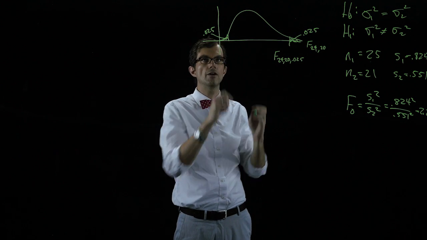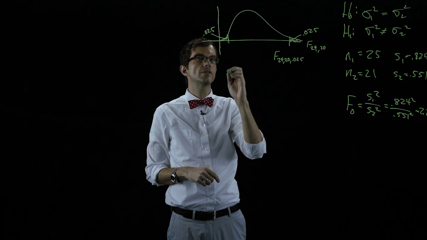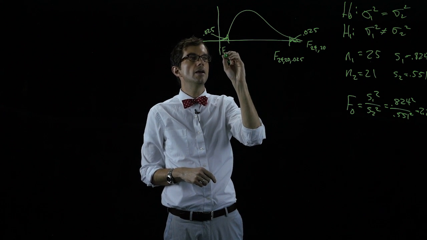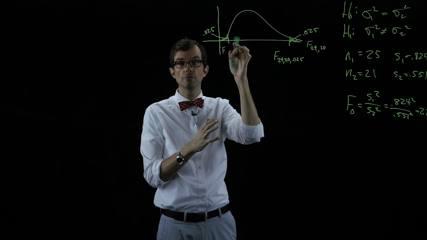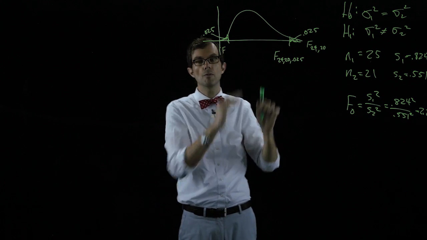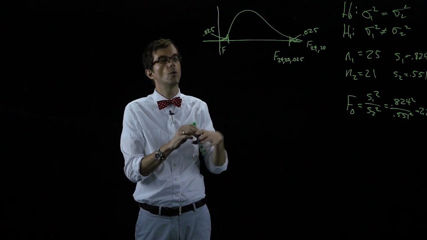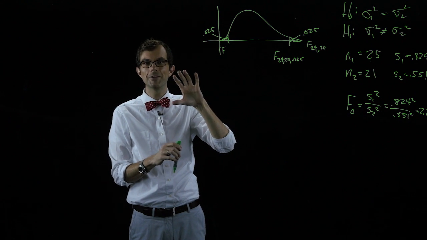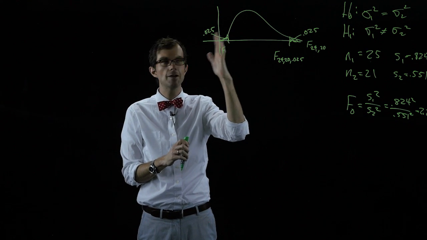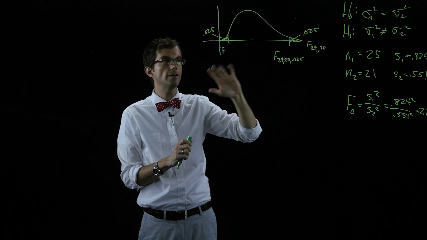And for down here, we want 0.025 in the lower tail. That would be 1 minus 0.025 in the upper tail. Remember, our F distribution table gives us the upper tail values, but we think about this in terms of upper tail values, okay?